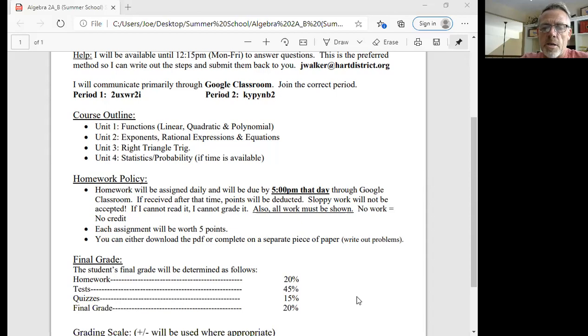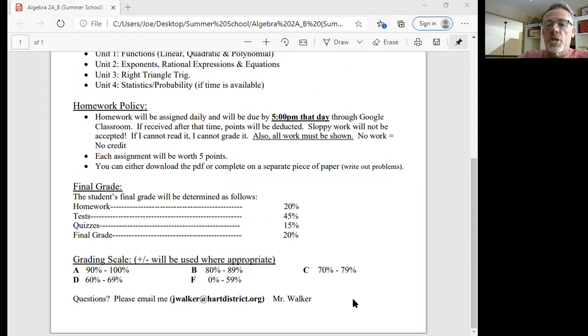So again, you can either download the PDF, print it off, do the problems, and then take a picture and submit it that way through Google Classroom, or you can do it all on a separate piece of paper, not a problem. Make sure on your homework, this is really important, that you write your name, put the date and the period. That's important because OFL is collecting your work and they need to see that you did the work, so your name needs to be on there along with the date. So make sure you're putting your name, date, and period on each homework assignment so I can see it, and then I can submit all that work to OFL to make sure that you get credit for the class.